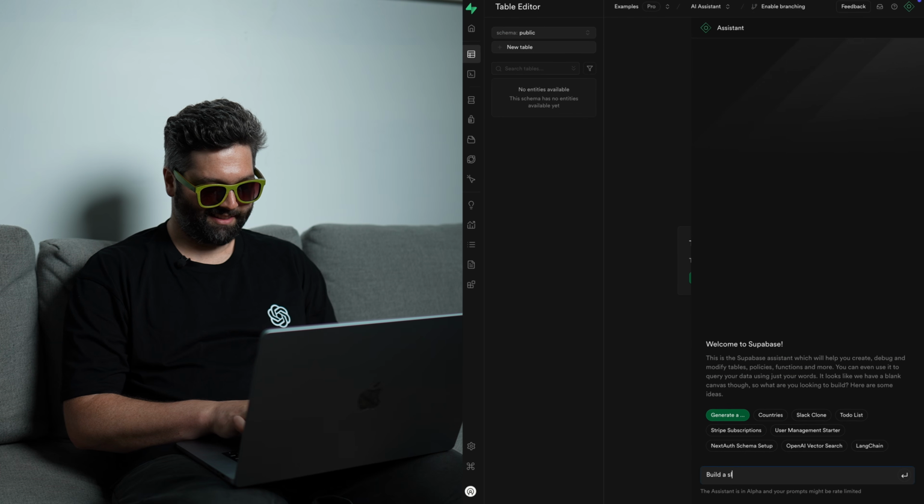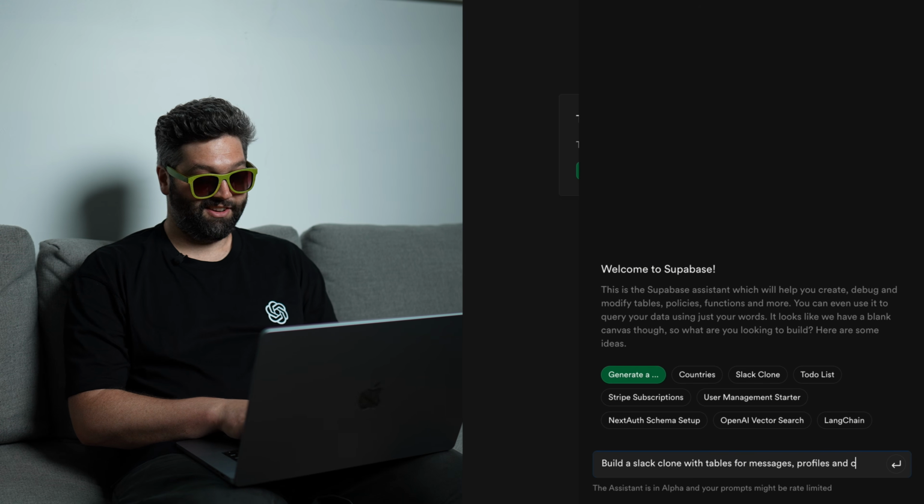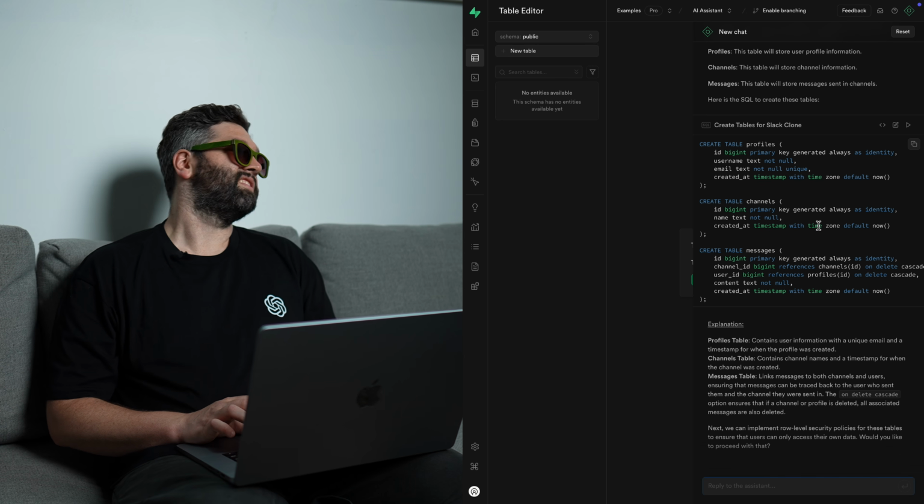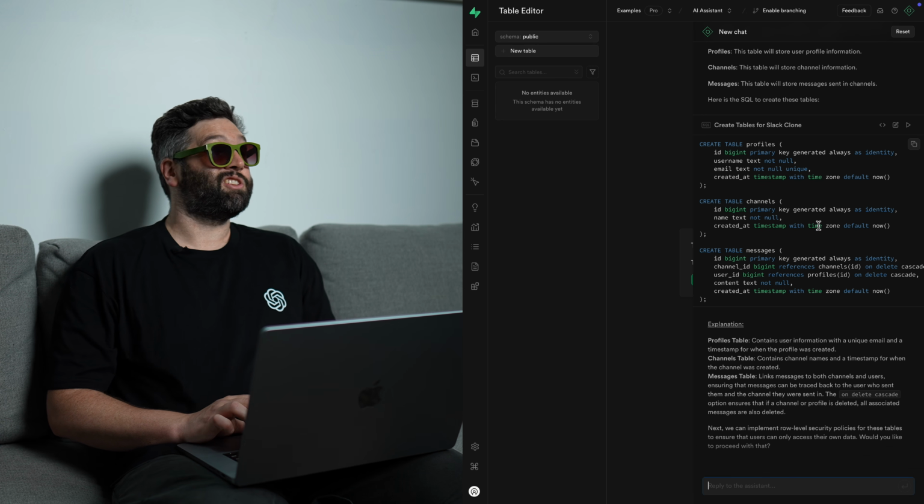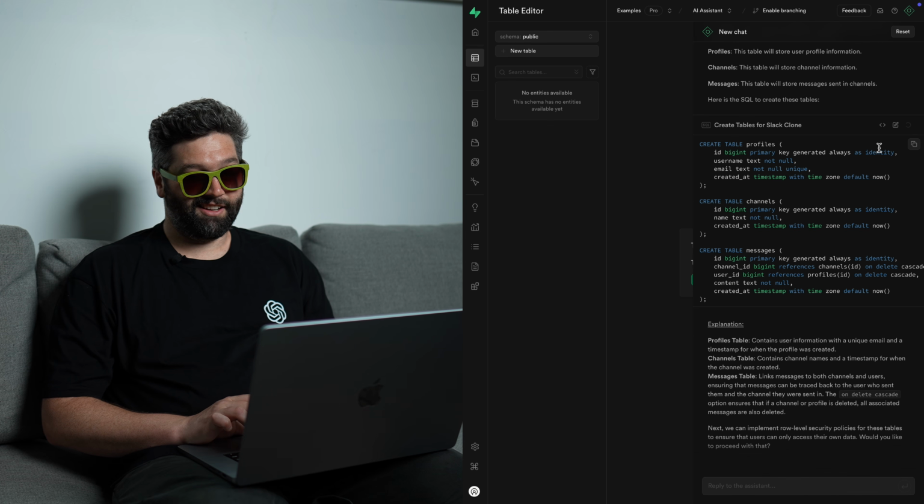Build a Slack clone with tables for messages, profiles, and channels. Ugh, this might take a while. Oh wait, no, it's done. What does this mean? It's not my job to understand it. It's just my job to run it. So let's click run. And yes, we want to execute it. And now check it out.